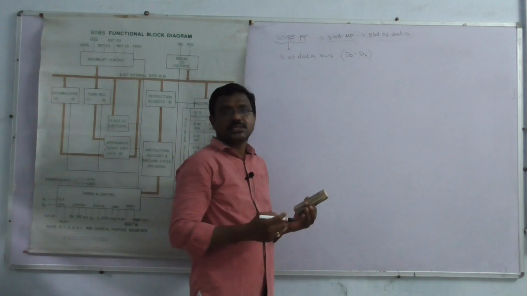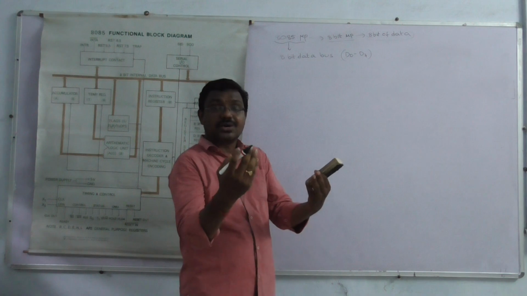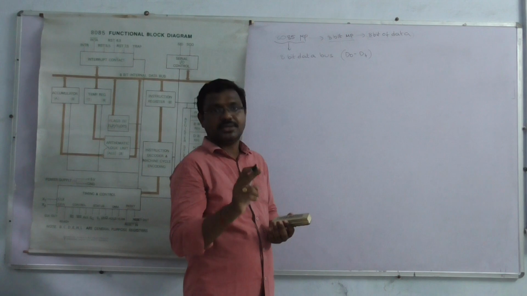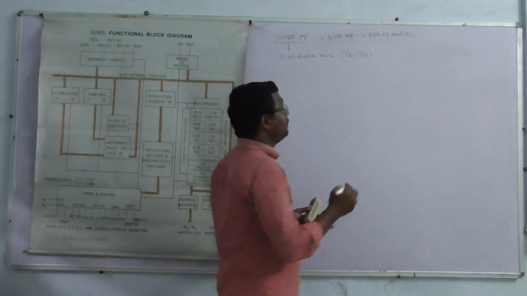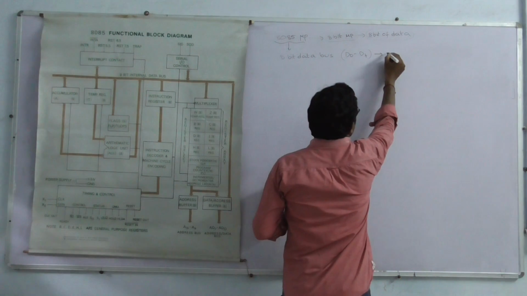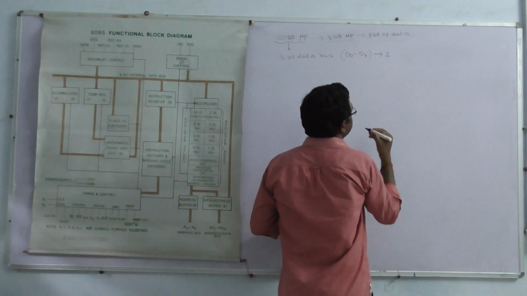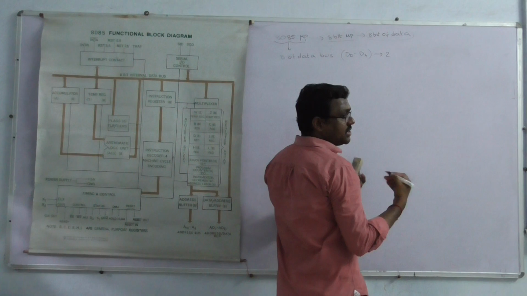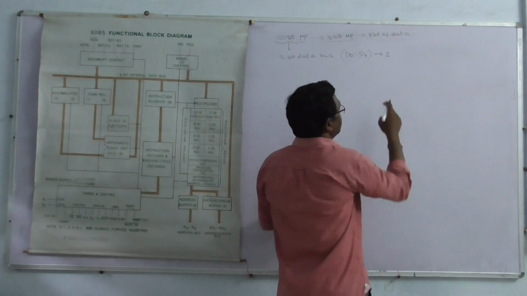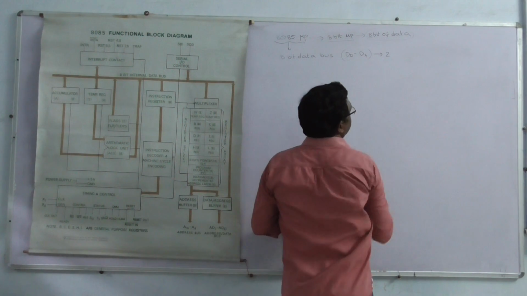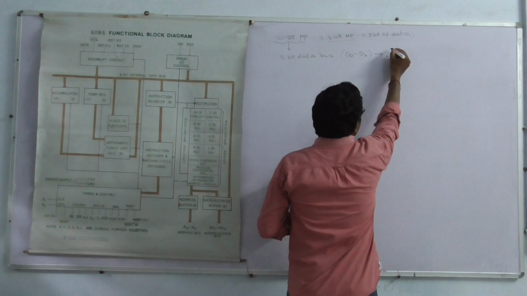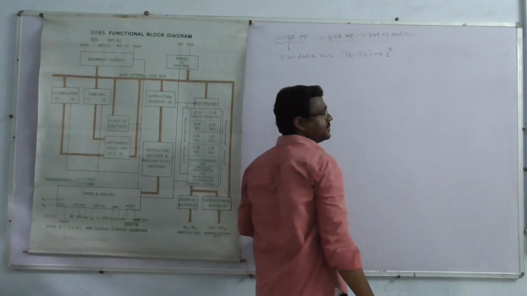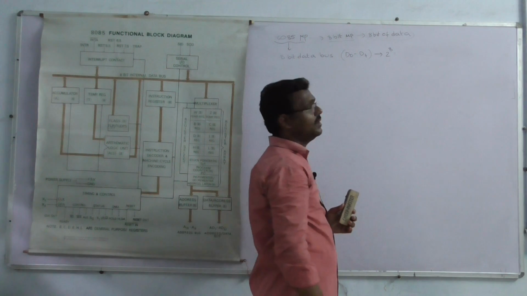In each data bus, the data being transmitted can be represented by either 0 or 1. How many possible combinations? 2 possible combinations. A data bus can transmit or receive the data as either 0 or 1. How many data lines? 8 data lines, or data buses.